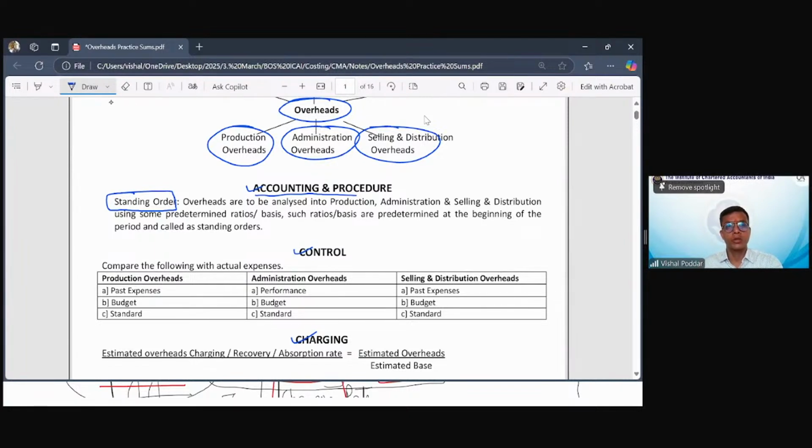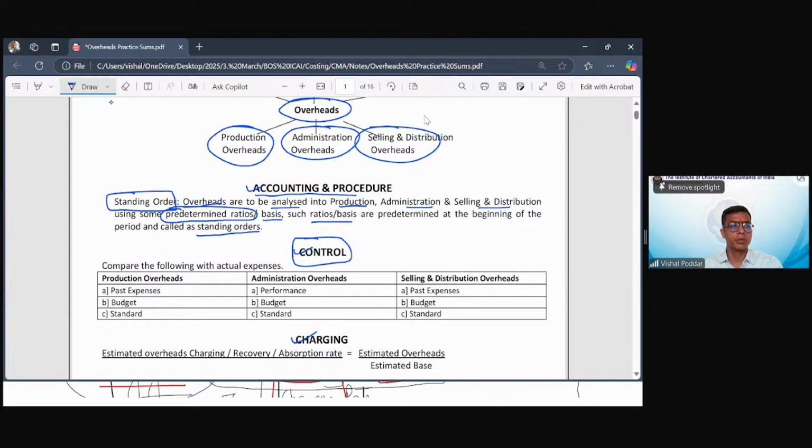What is standing order? So as you can see, overhead, that is all these expenses which are indirect, will be analyzed into the 3 overheads columns in the overheads register. And how is this done? It is done using some predetermined ratio, which is also called as basis. These ratios or basis, which you are using to divide the overheads between all the overheads columns, is what is called as the standing orders. Correct?